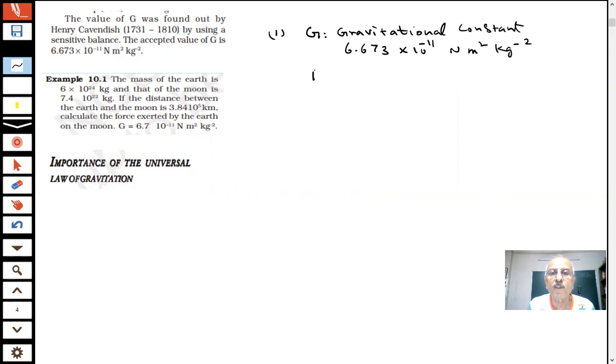Or if I write it like this, F is equal to G M m by d square. d is the distance between the objects. You have two objects here, students.